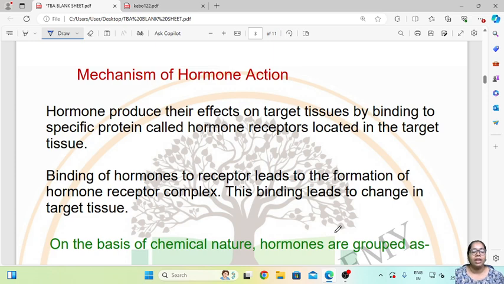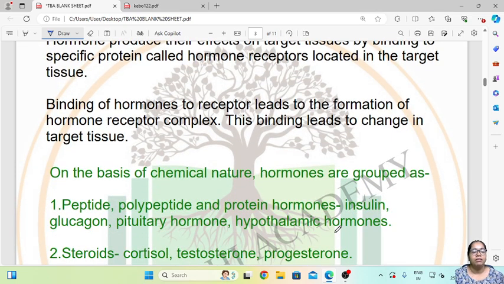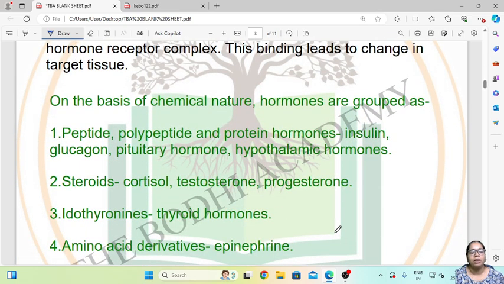On the basis of chemical nature, hormones are grouped as, first, peptide, polypeptide and protein hormones, that is insulin, glucagon, pituitary hormones and hypothalamic hormones. Then come steroid hormones, that is cortisol, testosterone and progesterone.